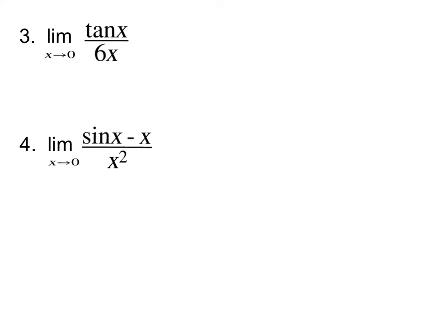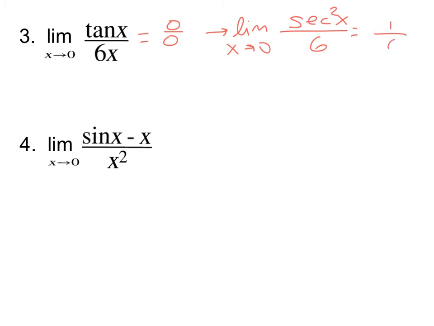All right. So now before, we had these terrible things we had to do, right? If we try to plug in, we get 0 over 0, and you should always check that. So we're going to write the limit as x approaches 0. What's the derivative of tan x? Secant squared all over 6. What is secant of 0? Well, cosine of 0 is 1, so it's 1 over 1 over 6, so 1/6.